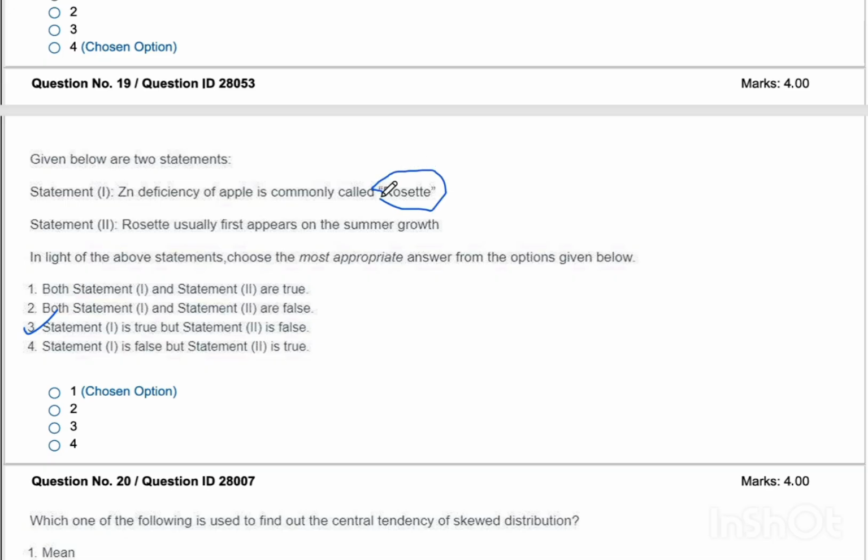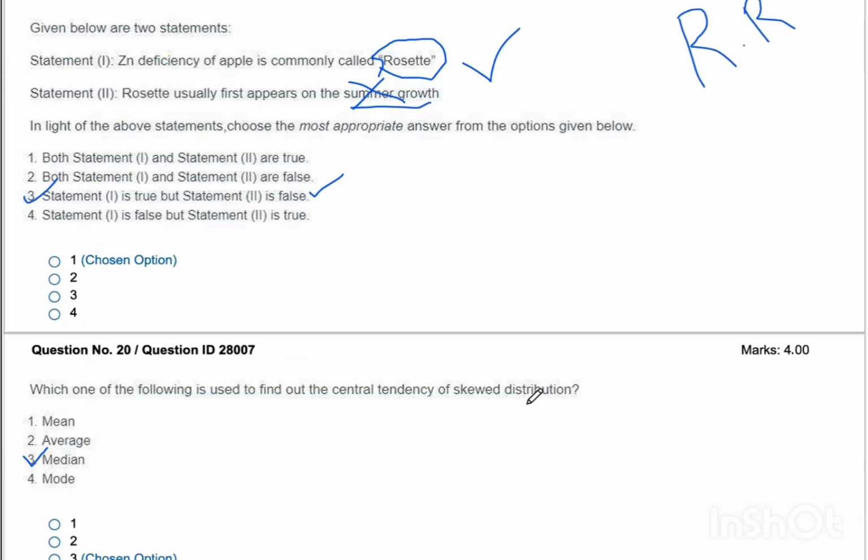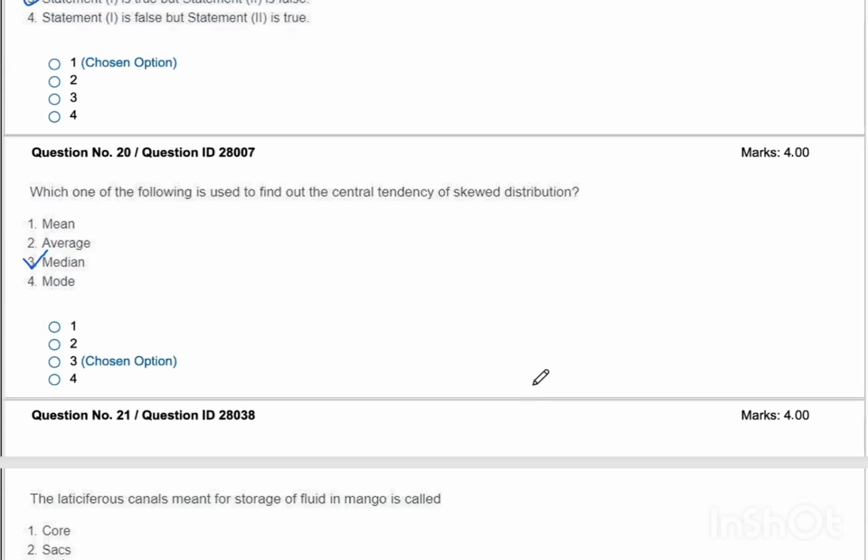Now coming to the next question, question number 19. Given below are two statements. We have to find the most appropriate answer. Statement 1: zinc deficiency of apple is commonly called rosette. This is true, and it is clearly mentioned in the Ready Reckoner for Fruit Science. It's a very good book. It is very informative, and all the points are clearly mentioned. In statement 2, rosette first appears in summer growth, which is a false statement, and hence the third option is the right option. That is, statement 1 is true and statement 2 is false.